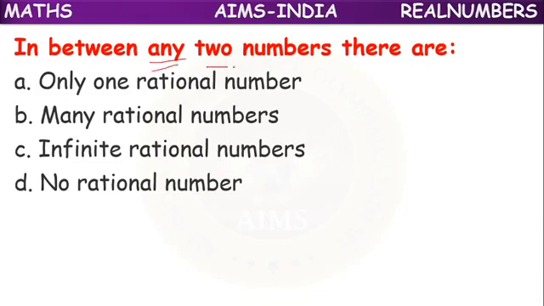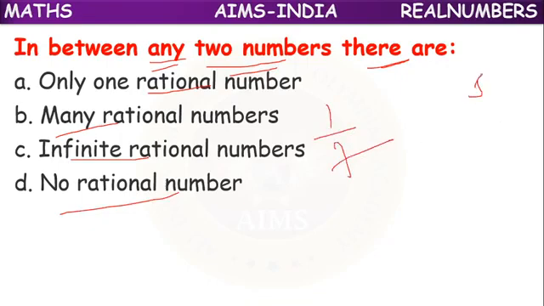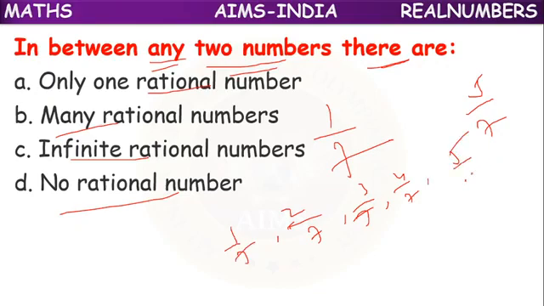So in between any two rational numbers, how many rational numbers are there? Only one, or many? Infinite. Suppose we have 1 by 7 and 5 by 7. In between, what rational numbers can we keep? We can take 2 by 7, 3 by 7, 4 by 7. Between 1 by 7 and 5 by 7, we can have 3 more rational numbers.